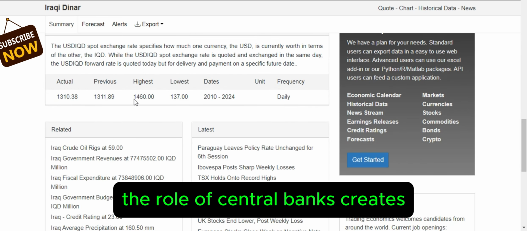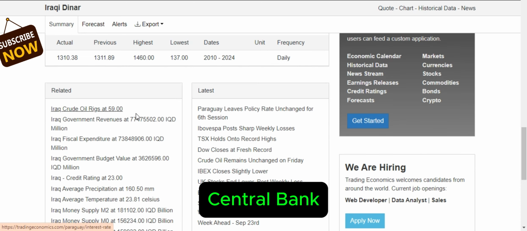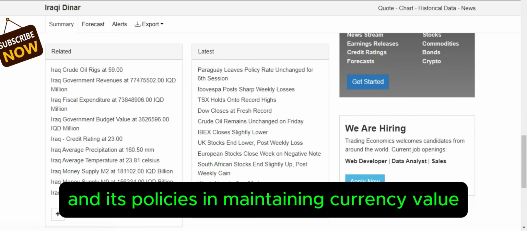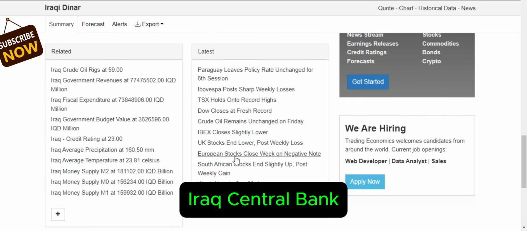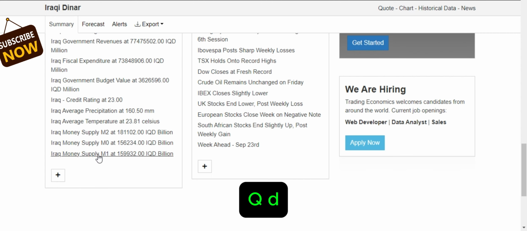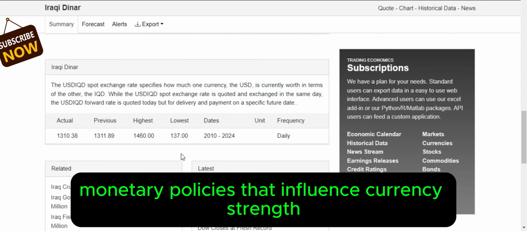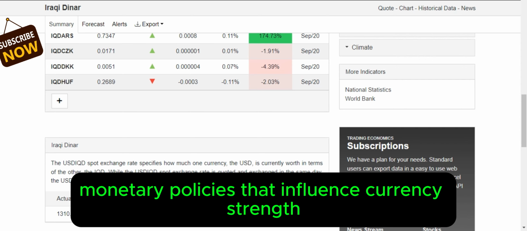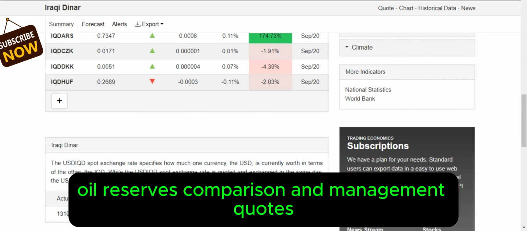The role of central banks. Kuwait's central bank and its policies in maintaining currency value. Iraq's central bank, post-war recovery, and efforts in stabilizing the IQD. Monetary policies that influence currency strength. Oil reserves comparison and management.